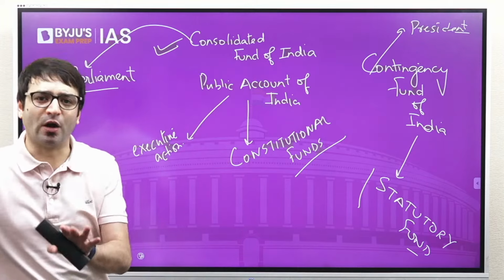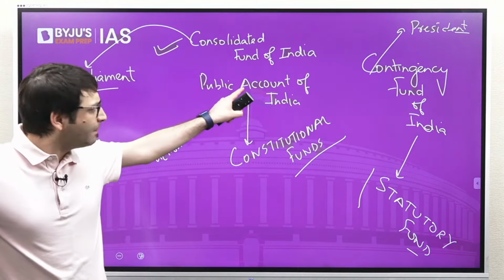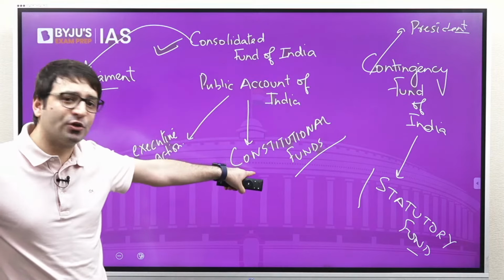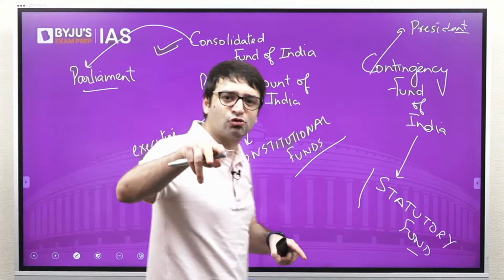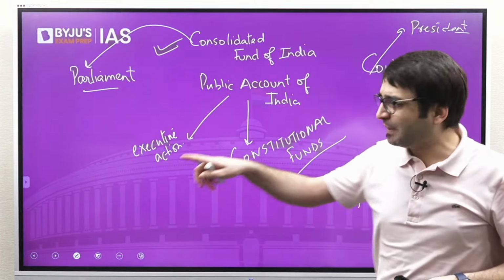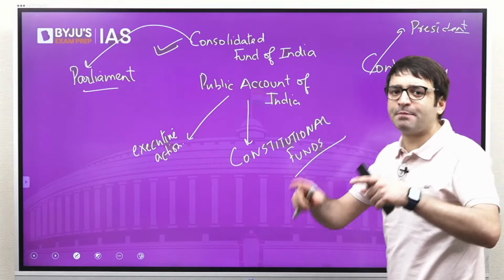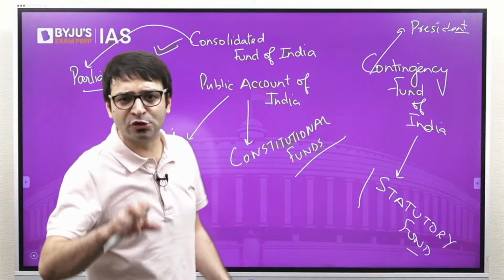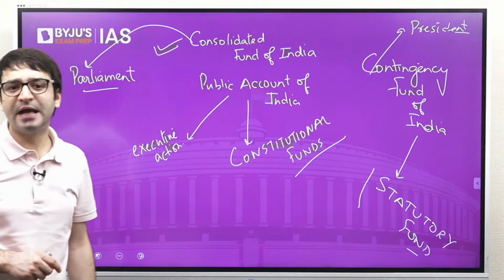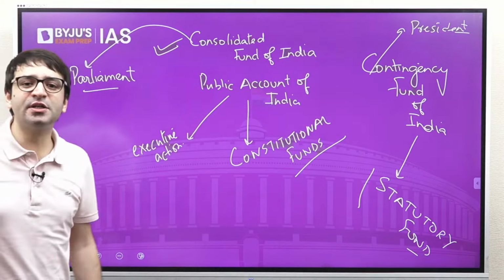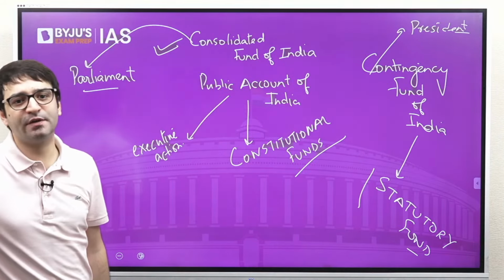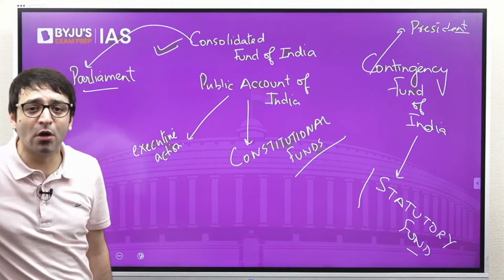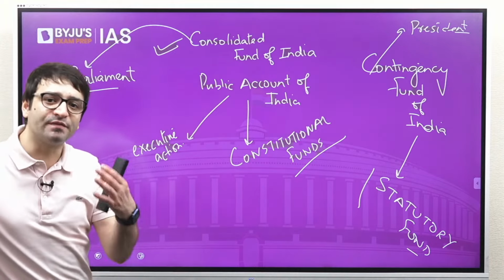So long story short, the Consolidated Fund of India and the Public Account of India are constitutional funds. The Consolidated Fund of India is operated through a legislative act, but the Public Account of India is kept at the disposal of the executive. It is operated through executive action. But the Contingency Fund of India is not a constitutional fund, it's a statutory fund created by a parliamentary law, which is kept at the disposal of the President.